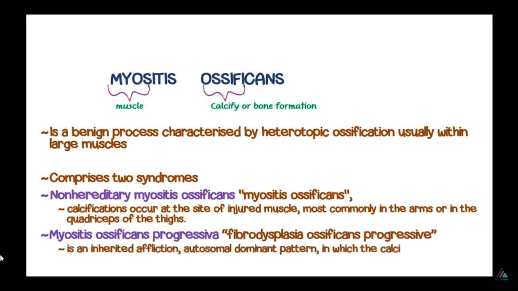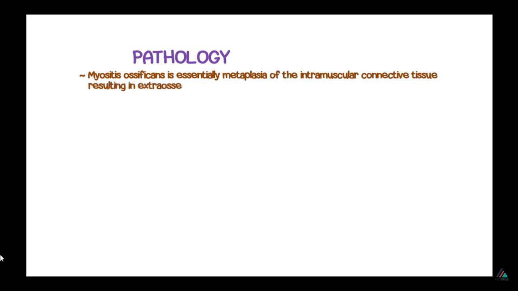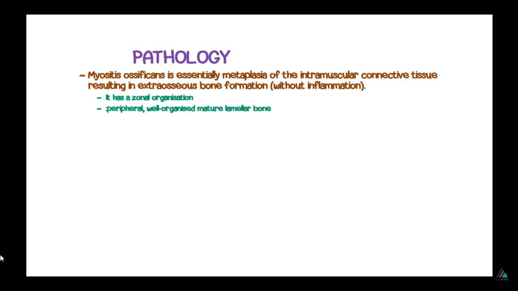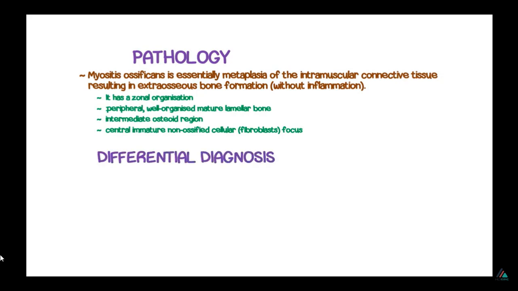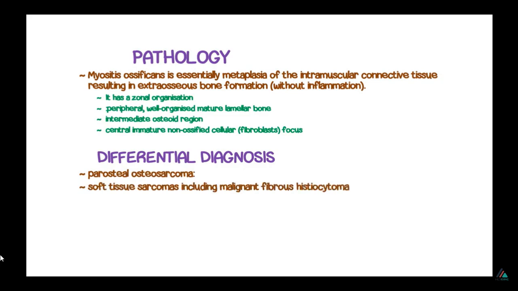This is an inherited autosomal dominant pattern in which calcification occurs without an injury and in a predictable pattern. Myositis ossificans is essentially a metaplasia of the intramuscular connective tissue, resulting in an extraosseous bone formation that is without inflammation. It has zonal organization in that it has three zones: the peripheral, well-organized mature lamellar bone, an intermediate region, and the central immature non-ossified cellular fibroblasts. The differential diagnosis for myositis ossificans includes parosteal osteosarcoma and soft tissue sarcomas, including malignant fibrous histiocytoma,